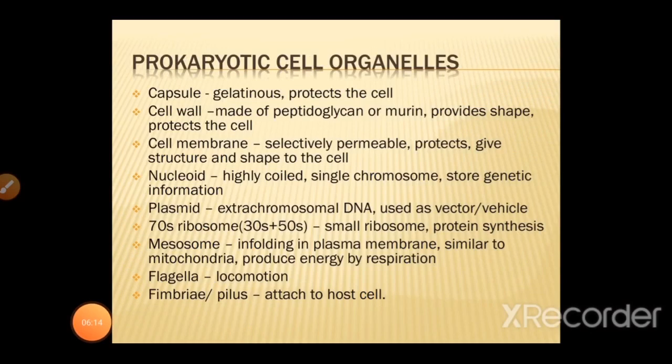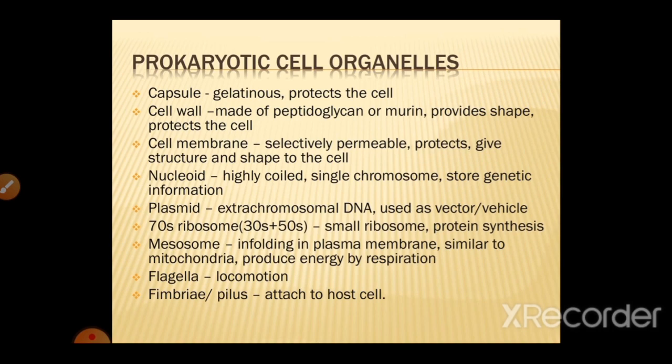So now we are going to talk about the prokaryotic cell organelles. The prokaryotic cell organelles include, as I said earlier, the capsule, which is gelatinous in nature, which protects the cell. Then there is the cell wall, which is made up of peptidoglycan or murein, which provides shape and protects the cell. Then there is the cell membrane or plasma membrane, which is selectively permeable. It means that it doesn't allow every other thing to enter inside the cell. It selectively permits certain materials to come inside the cell.